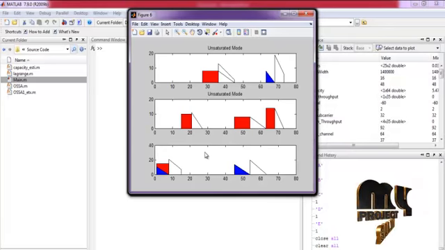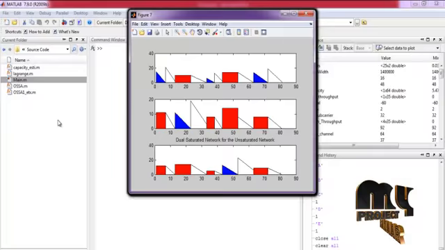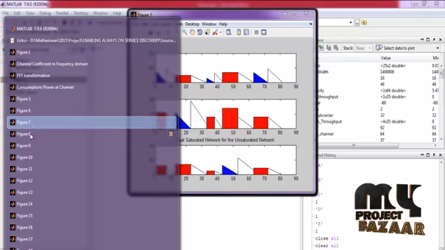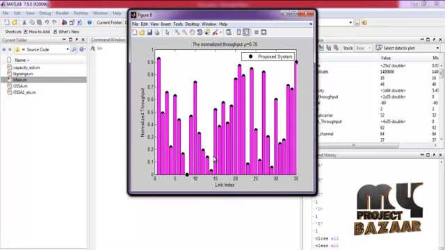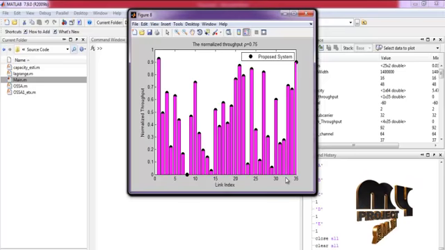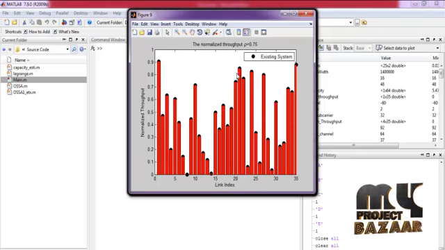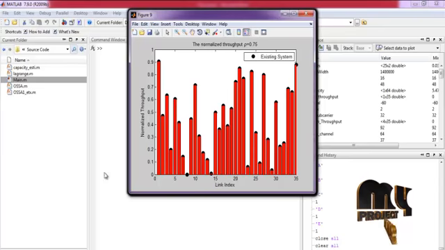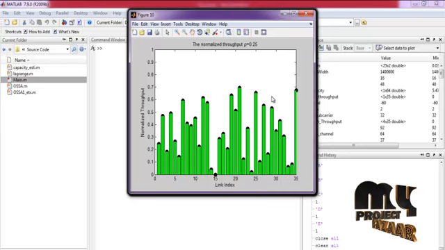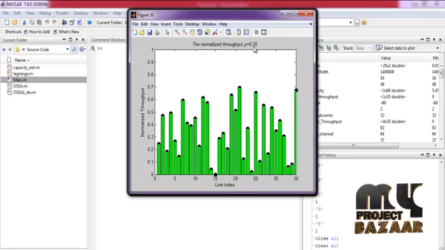And this is the unsaturated case, and this is the dual saturated network for the unsaturated network, and this is the normalized throughput. By varying the link index, we analyze the normalized throughput for the value of rho equal to 0.75. This is the normalized throughput for rho equal to 0.5 by varying the link index for the existing system, and this is the normalized throughput when rho is equal to 0.25.